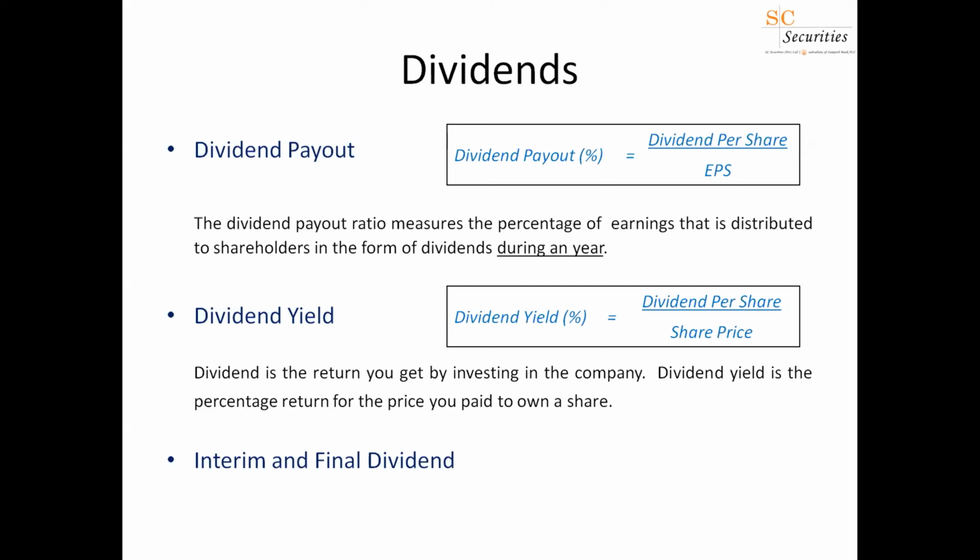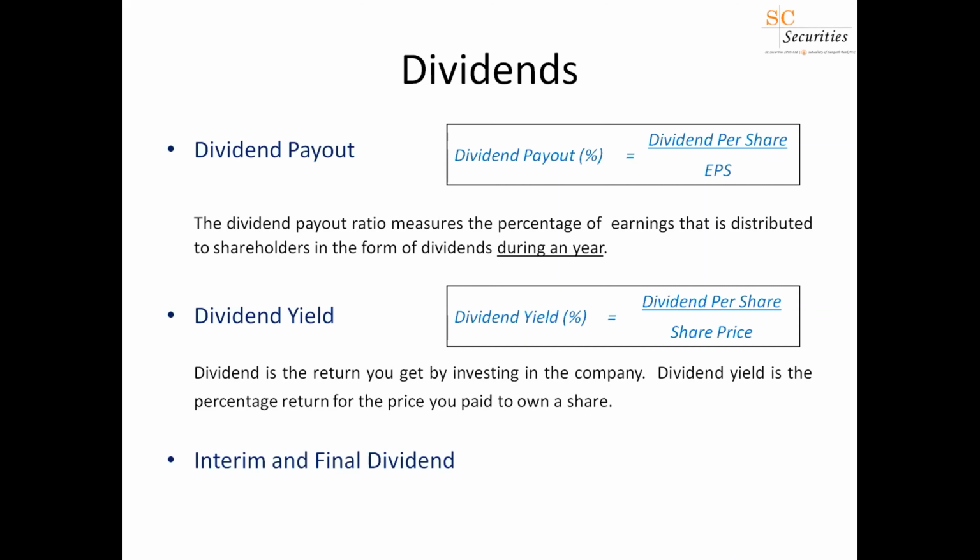A final dividend is simply a dividend declared after the AGM and after the final results are released. Typically, what we have seen is that the interim dividend is a smaller component and the final dividend a bigger component. There's no rule as such; typically, that has been the pattern. And certain companies may pay several interim dividends, not just one. They may pay a first interim, second interim, third interim, and after the AGM, they might pay the final dividend.